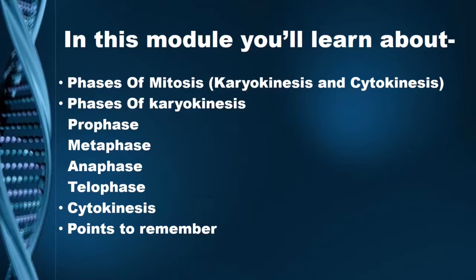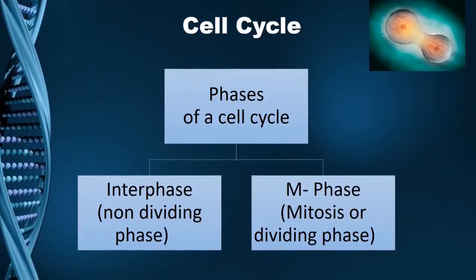There are 2 phases of a cell cycle: interphase, which is also called the non-dividing phase, and the M phase, that is the dividing phase in a cell cycle. We have already discussed interphase in our previous lesson. Today we will be dealing with the M phase. The cell, after completing all the preparations in interphase that are necessary for division, will now enter the dividing phase, that is the M phase.